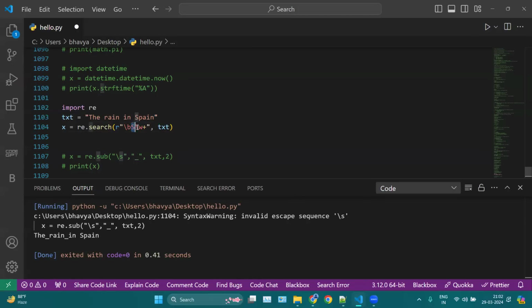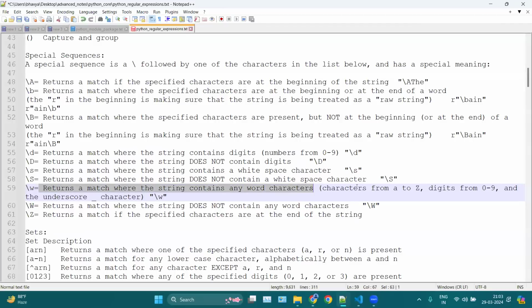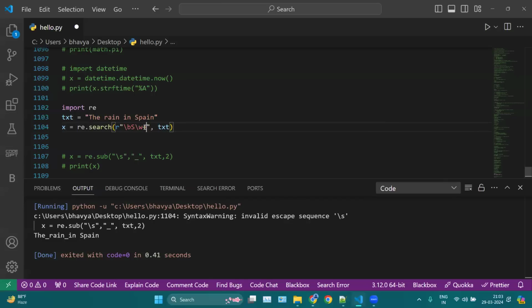So here we are using \w. \w means returns every character except new line. You can see it returns a match where the string contains any word characters like A to Z, digits, underscore, etc. So here we are using \w here. Then plus means we are taking one or more than one occurrence.